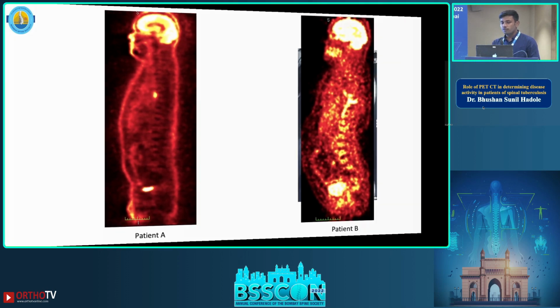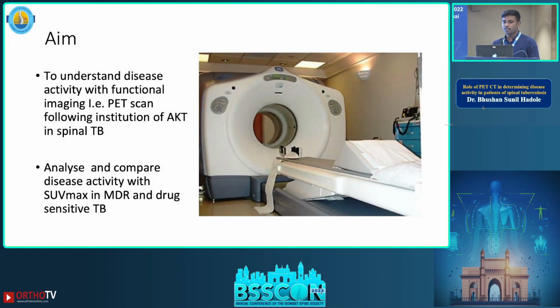So in this view, we conducted an observational study with the aim to understand the disease activity with functional imaging, that is PET scan, following institution of antitubercular therapy in spinal tuberculosis. We also analyzed and compared disease activity with SUV max in multi-drug resistant tuberculosis with drug-sensitive tuberculosis.